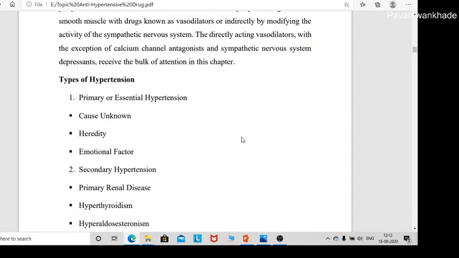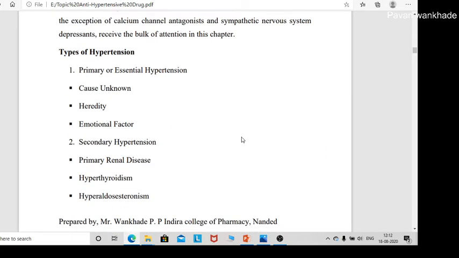Now we will see the types of hypertension. Hypertension is of two types: the primary or essential hypertension, and the secondary hypertension. In primary hypertension, no specific cause is evident. 80 to 85% of patients are suffering from primary hypertension. Hereditary and emotional factors play the major role in primary hypertension.